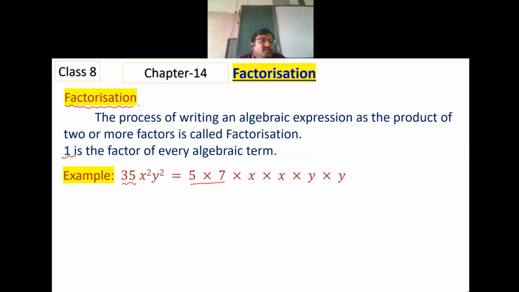Here I have omitted this 1. If you write 1 or if you don't write 1, it doesn't matter. This prime product I have considered directly as 5 into 7. 1 I have left. x square is x into x. y square is y into y.